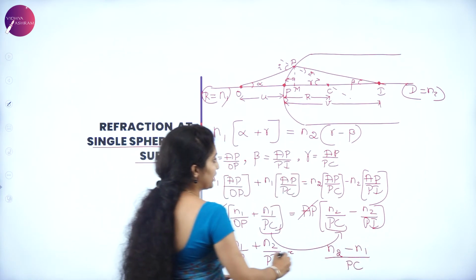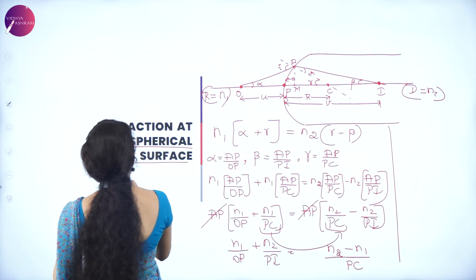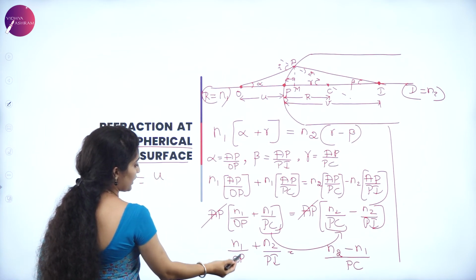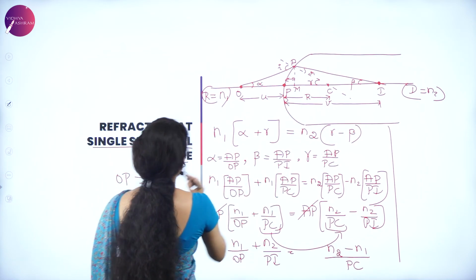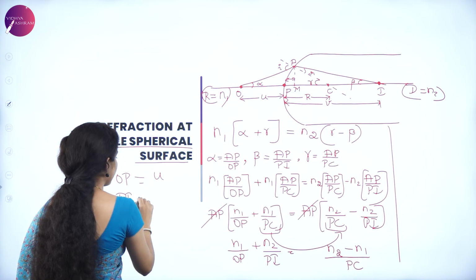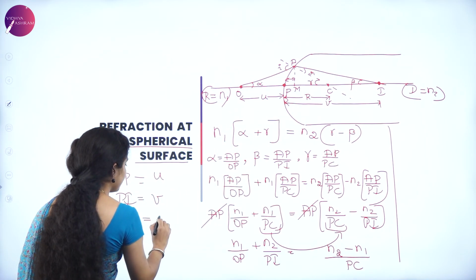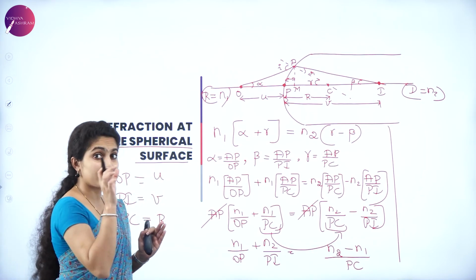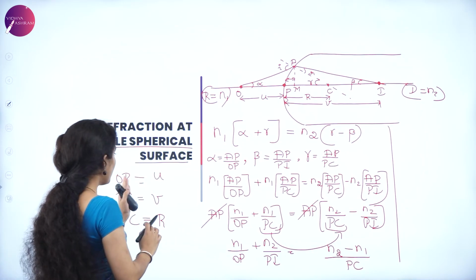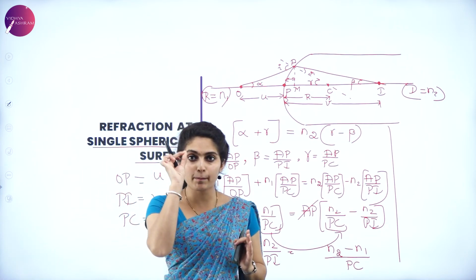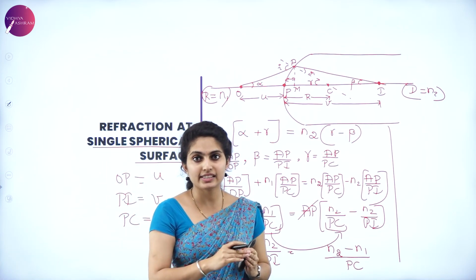So what is OP? As we know, OP is nothing but O to P, which is U, and P to I is V. And P to C is said to be R. But somewhere there is something which has to be added. O to P means we are always measuring the incident ray from the pole towards the incident ray.